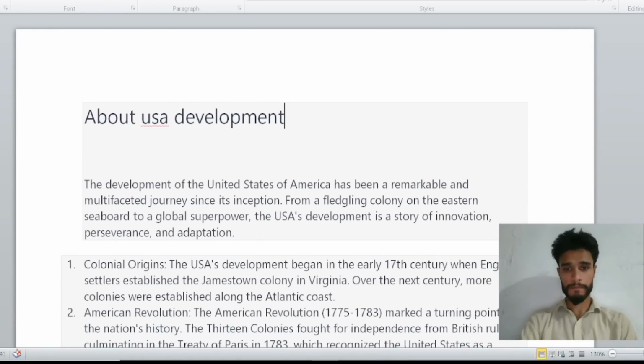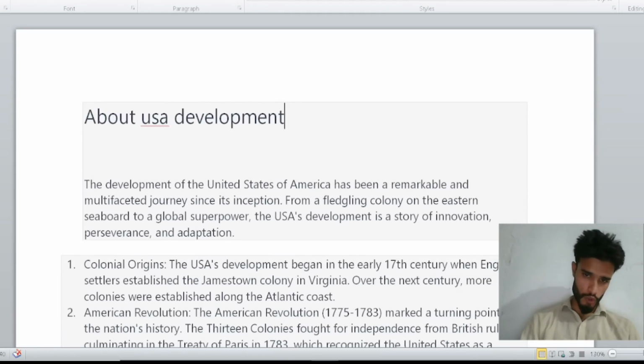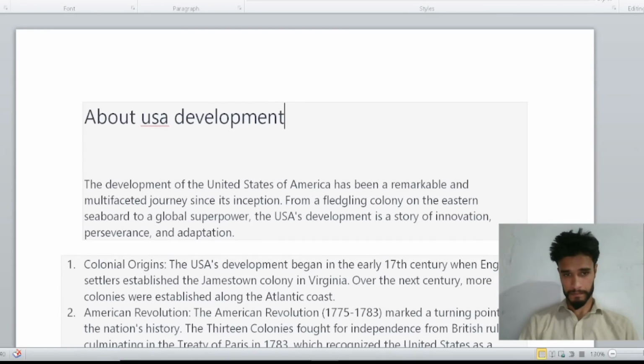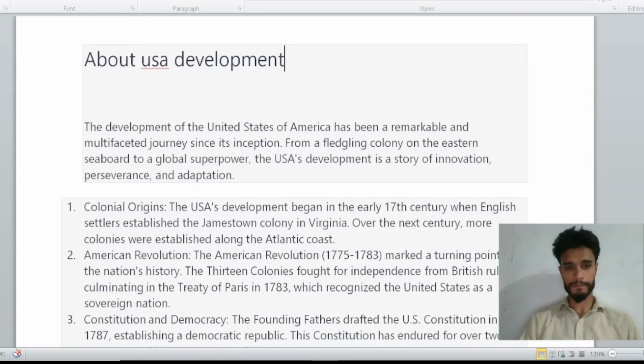From a fledgling colony on the eastern seaboard to a global superpower, USA development is a story of innovation, perseverance, and adaptation. And now the USA is a superpower all over the world.